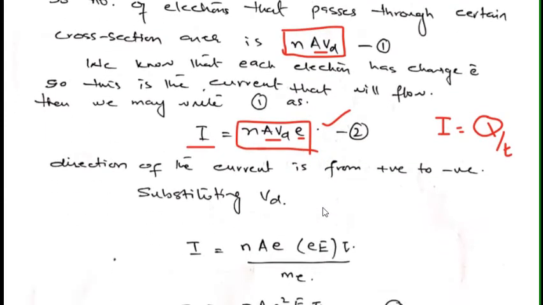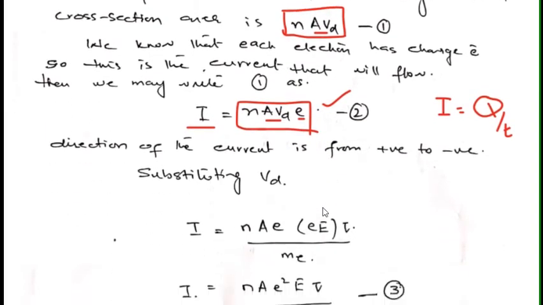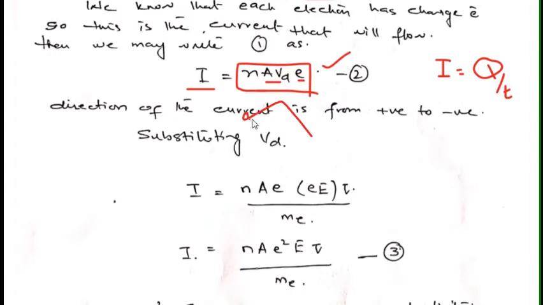The direction of the current is from positive to negative, which in this case is not that important right now, because we are interested in knowing how to calculate current. So substituting vd, now I know the value of vd, I can substitute it over here and rewrite this equation 2, that is n A e and then vd.